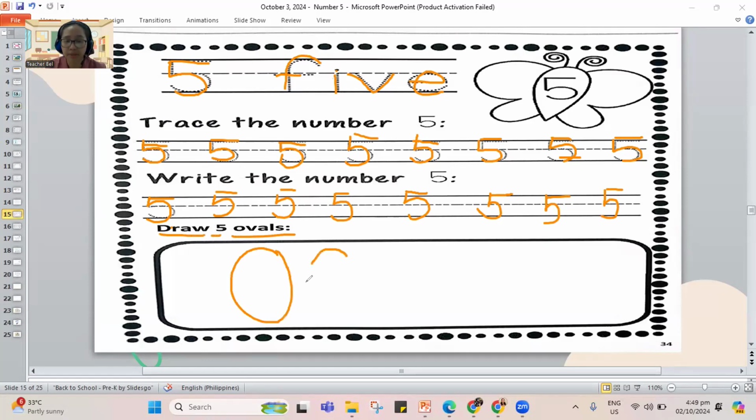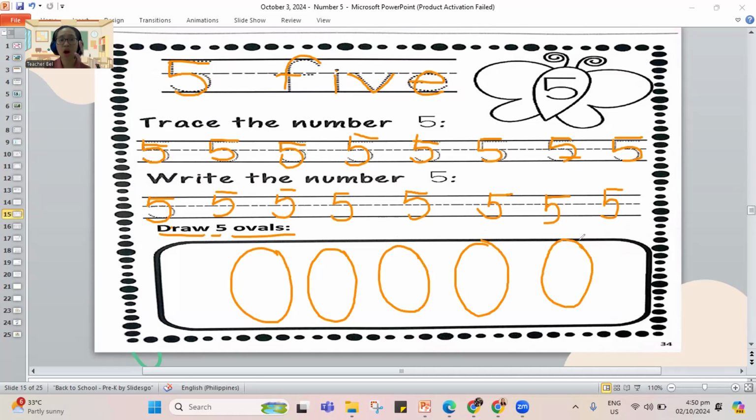That's 1, 2. Pretend these are eggs. So the egg is shaped like an oval, right? 2, 3, 4, and the last one we have 5. So there are 5 ovals on our work here. Let's mark and count. 1, 2, 3, 4, and 5.